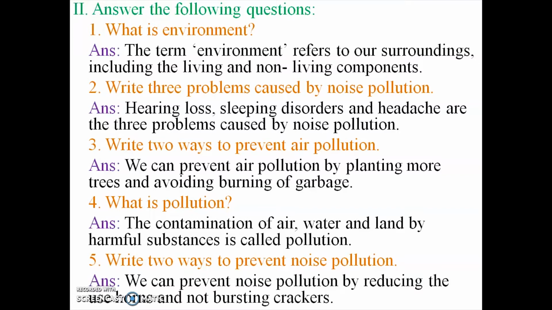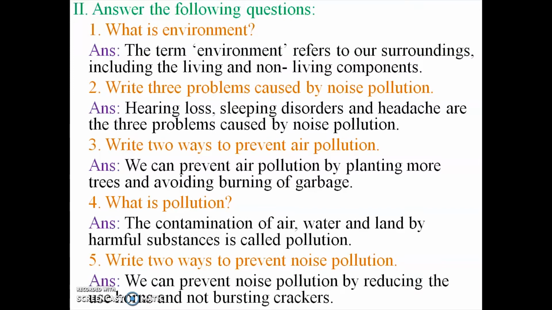Third one, write two ways to prevent air pollution. Answer is, we can prevent air pollution by planting more trees. That is very important. And avoiding burning of garbage. Plastic and thermocol, when burned, make very harmful gases. So we can prevent air pollution by two things: planting more trees and avoiding burning of garbage.